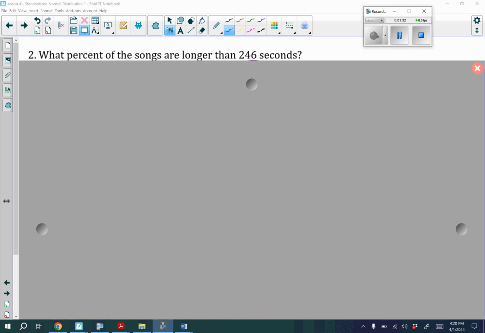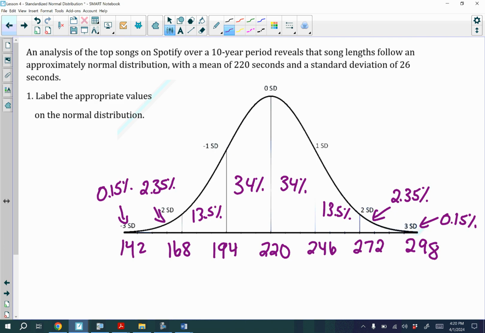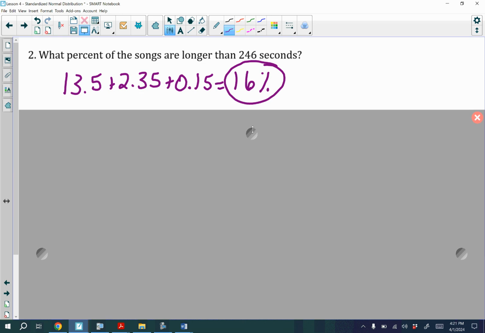Okay, let's see what you guys got. So the first one was what percent of songs are longer than 246? So we kind of are looking here. Longer means you're going from 246 and then going to the right because these values are bigger. So that means we're going to add up 13.5, 2.35, and the 0.15%. When we add that up, we should get 16% as our answer for number 2.